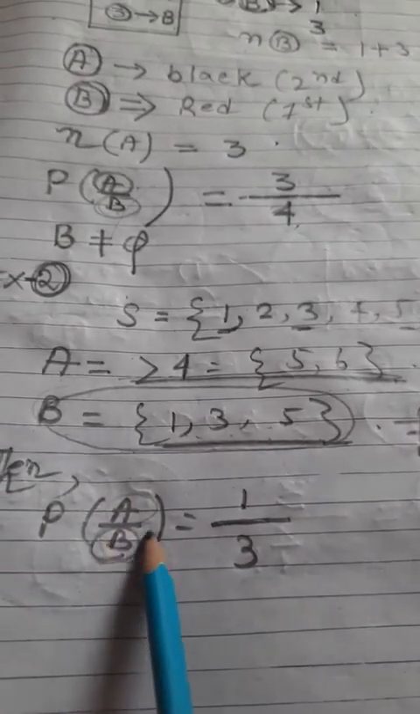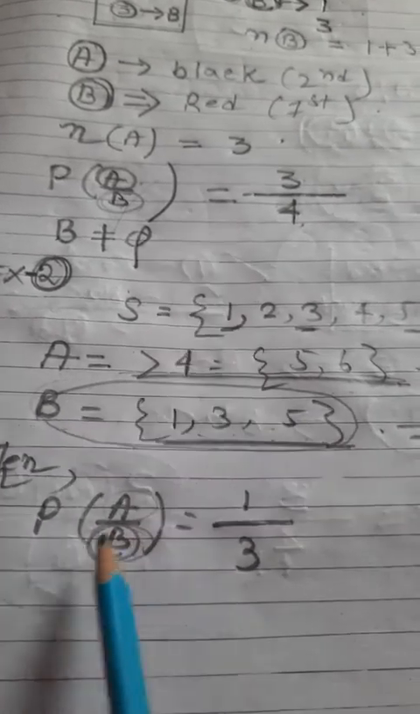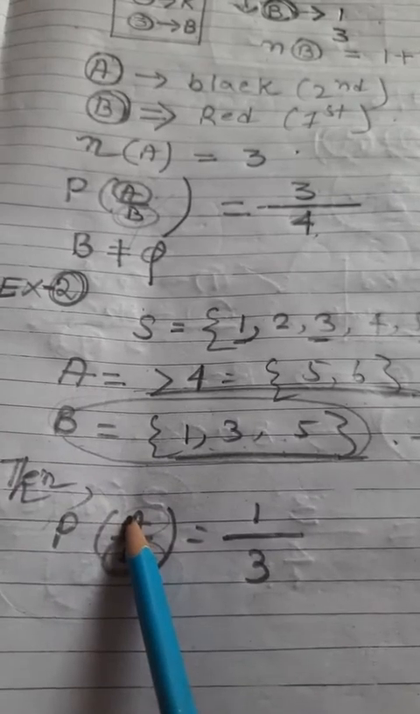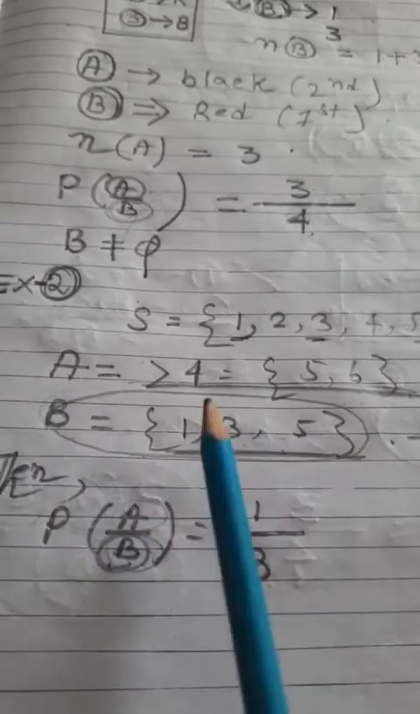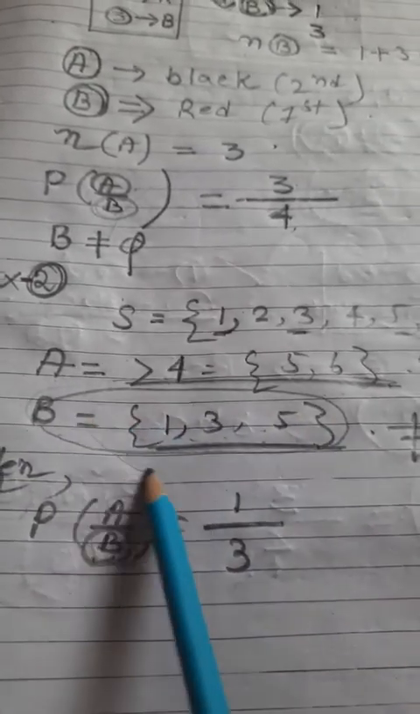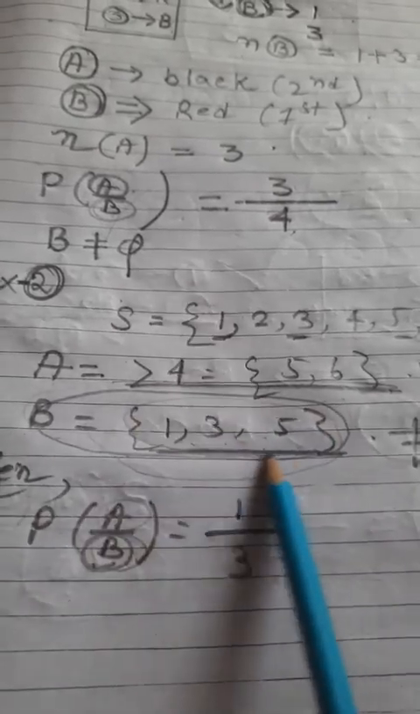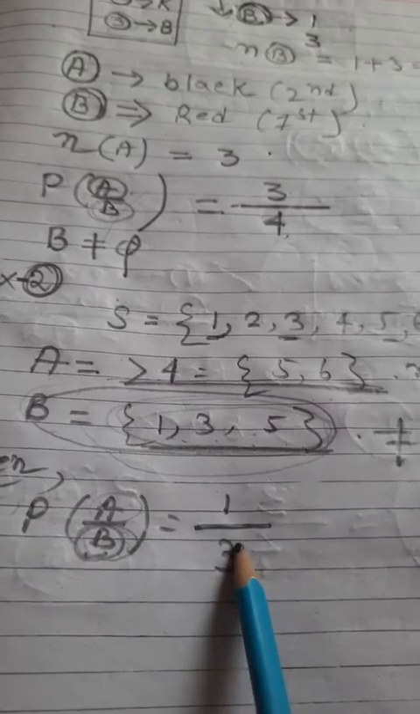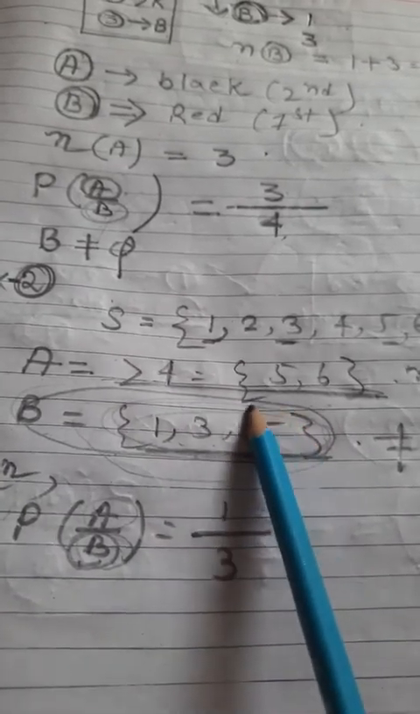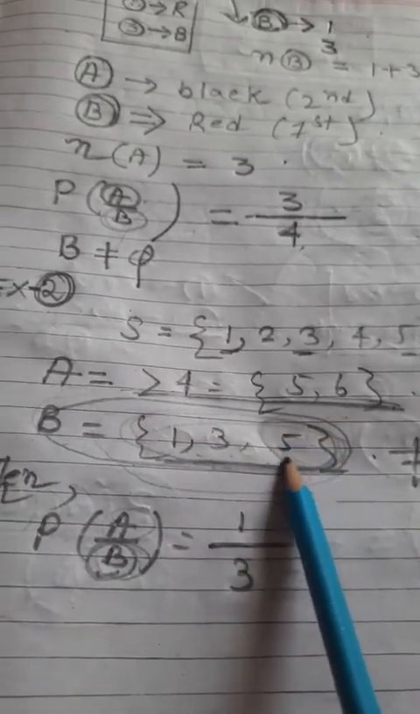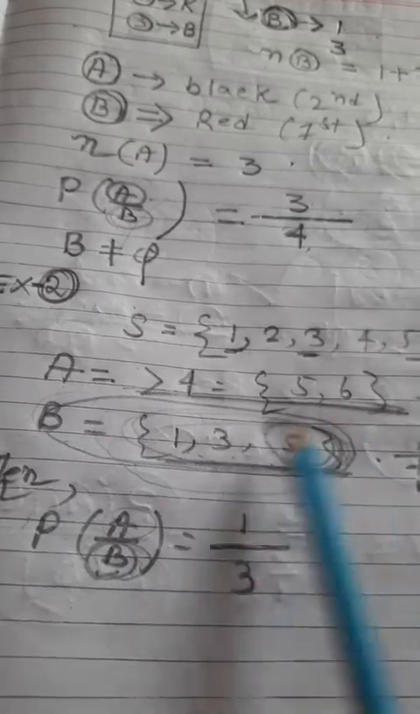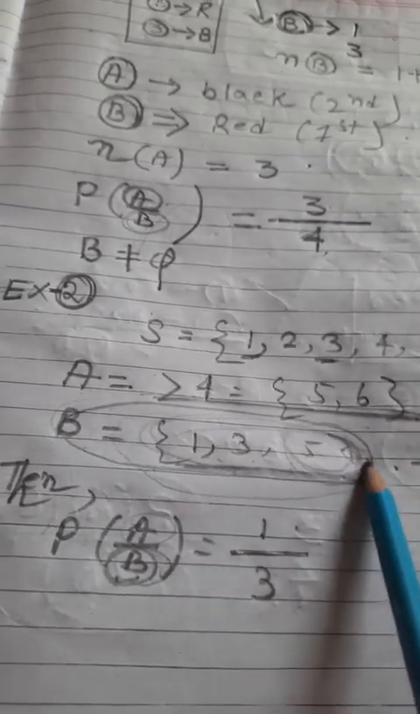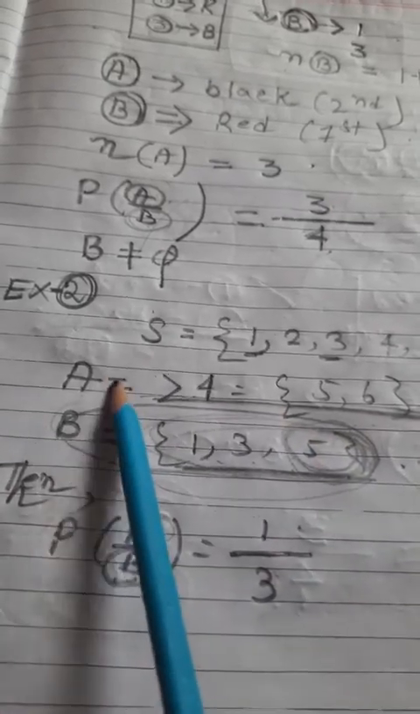Your condition is B. Under this condition you have to calculate the probability of A. Clear to you? That means now your sample space is B. How many members are there? That means how many outcomes are there? 3 outcomes. Out of this, which one is your A? Only 5 is your A. How many outcomes? Only 1. That means you understood 5 is the common member of A and B.